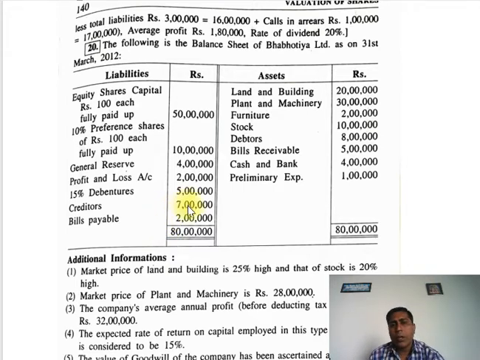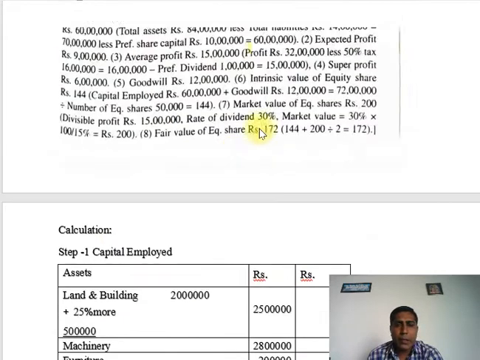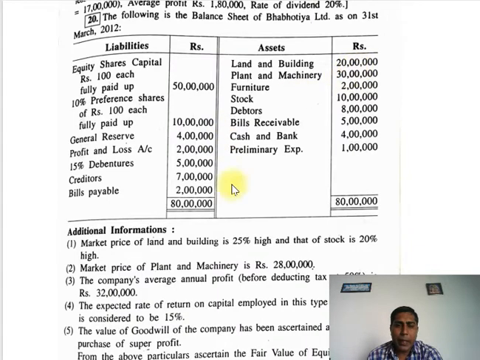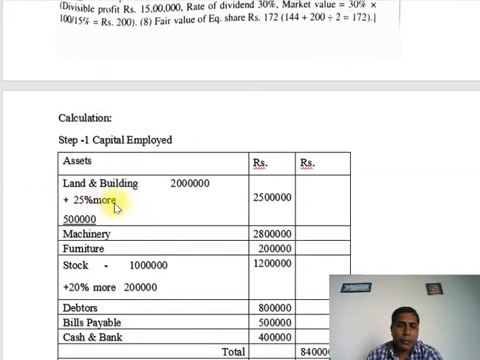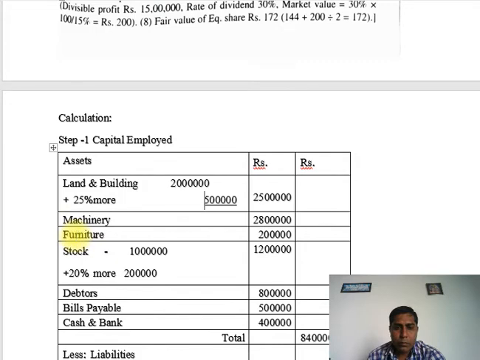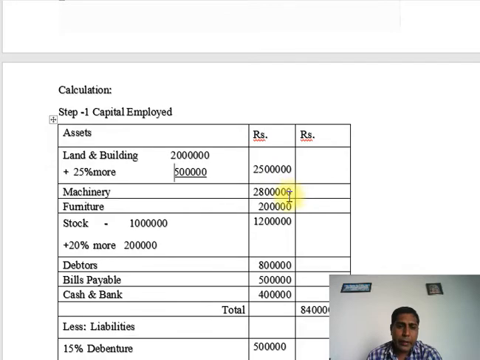So first we find out capital employed. Step 1, capital employed. Assets: friends, land and building in the balance sheet 20 lakhs, and 25% higher, so plus 5 lakhs, total 25 lakhs. Machinery, there is a new value, 28 lakhs.